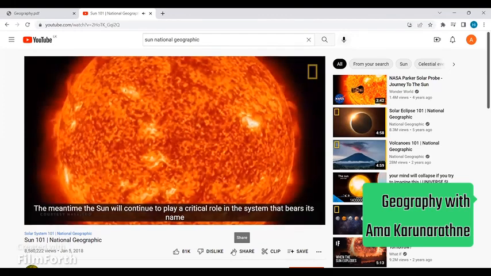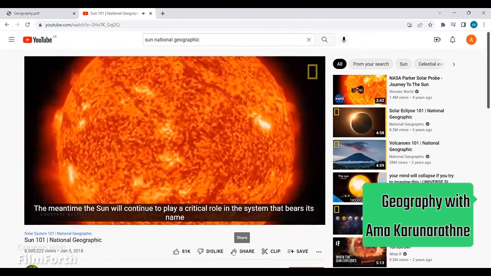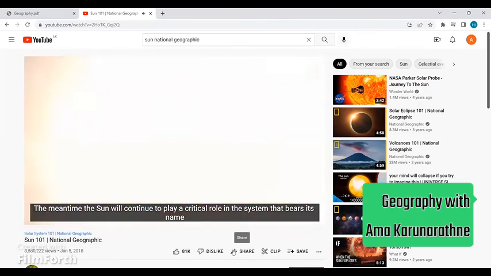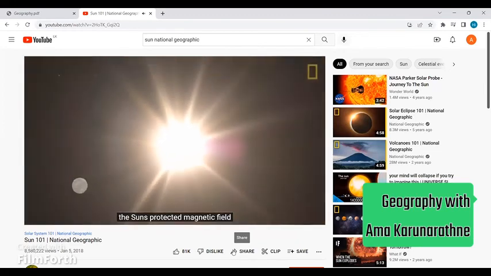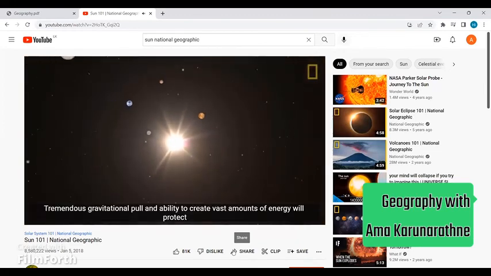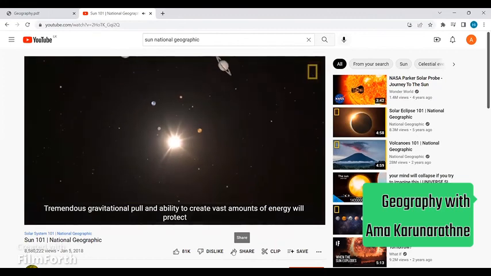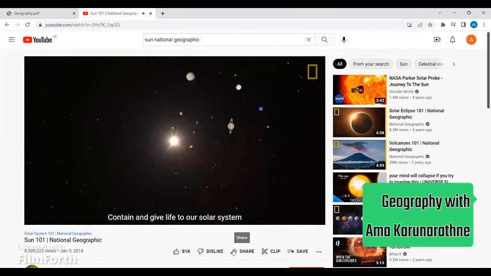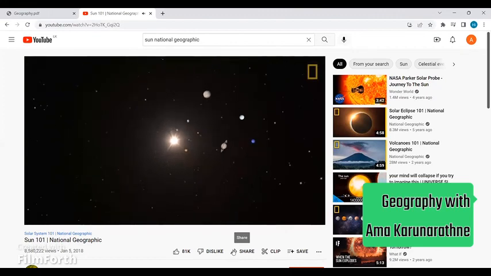In the meantime, the sun will continue to play a critical role in the system that bears its name. The sun's protective magnetic field, tremendous gravitational pull, and ability to create vast amounts of energy will protect, contain, and give life to our solar system.